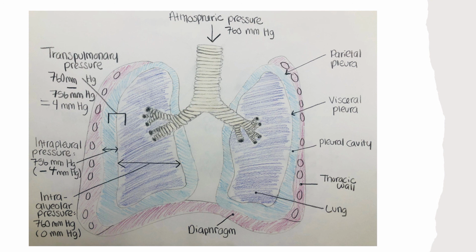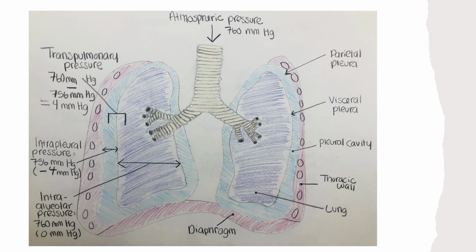Atmospheric pressure can be expressed in terms of the unit atmosphere, abbreviated ATM, or in millimeters of mercury, mmHg. 1 ATM is equal to 760 mmHg, which is the atmospheric pressure at sea level. Typically, for respiration, other pressure values are discussed in relation to atmospheric pressure.